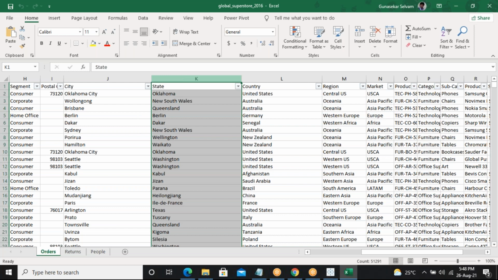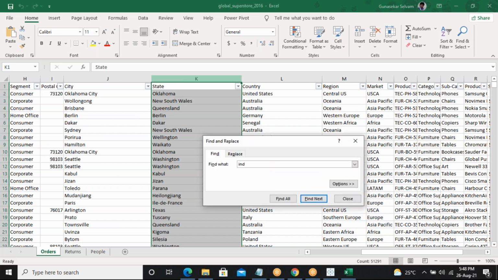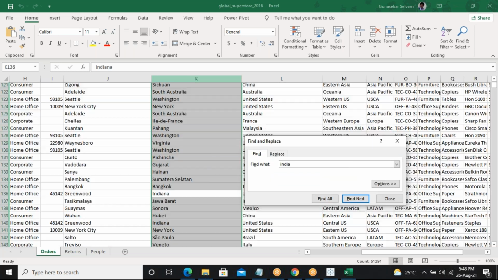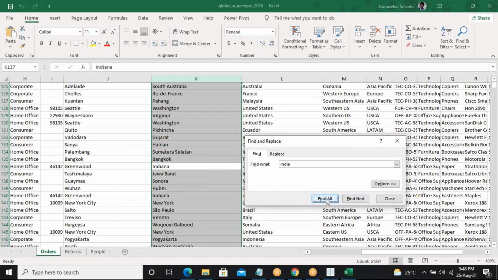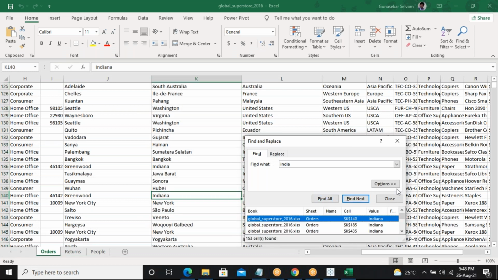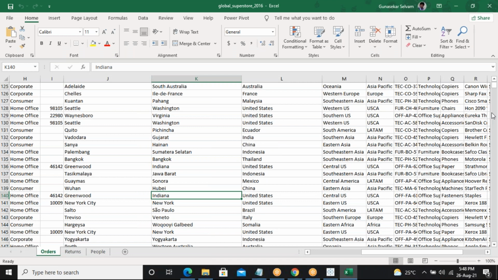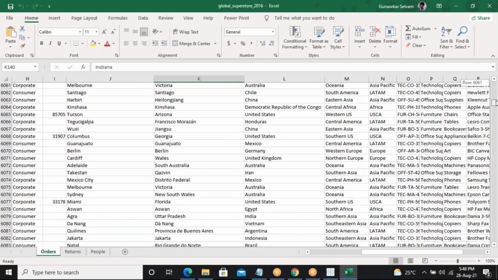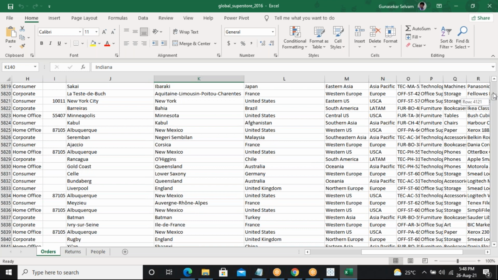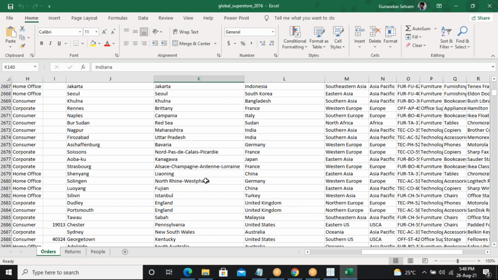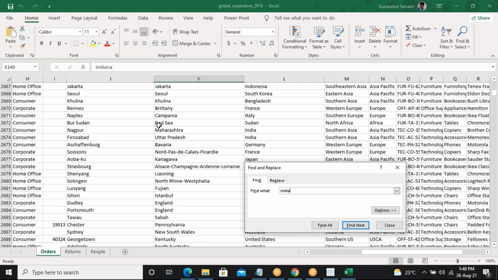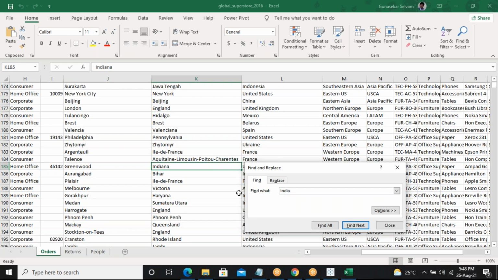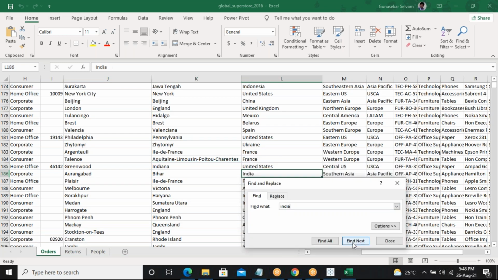Control F, India, find all Indias. Control F, India, and find next.